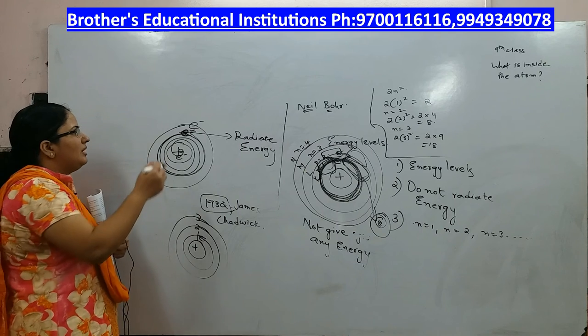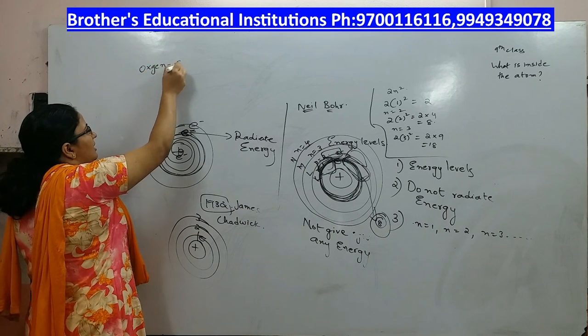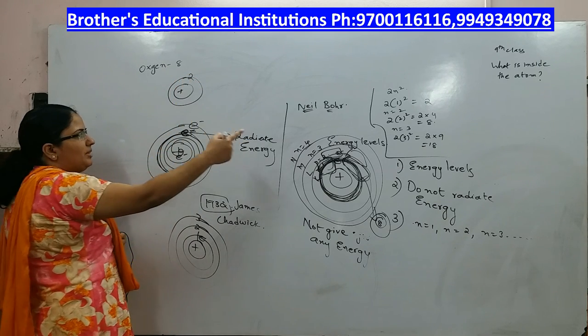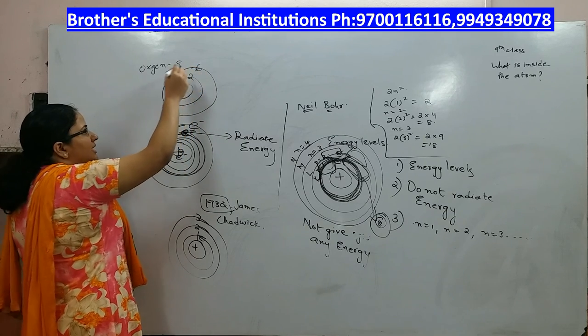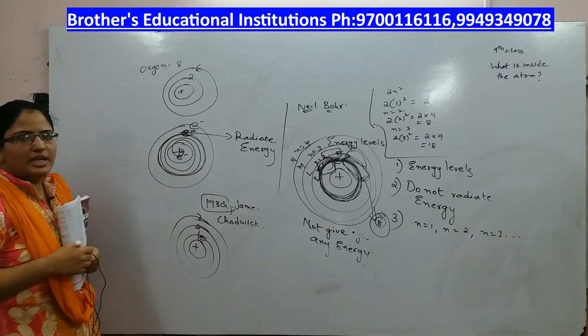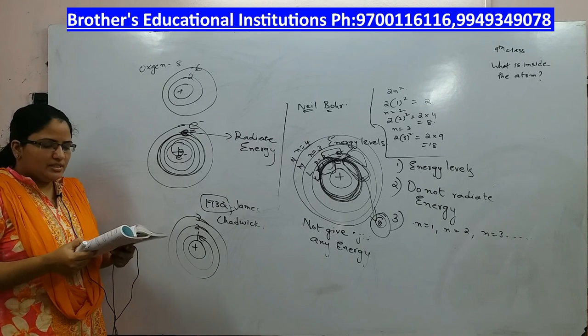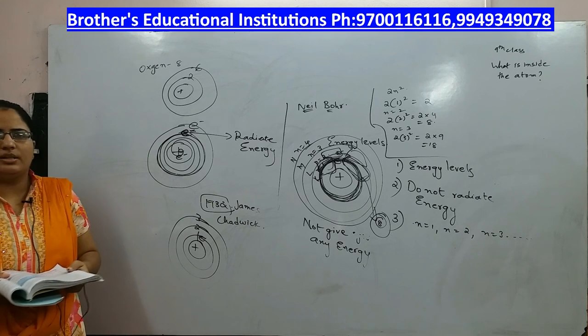For example, oxygen's atomic number is 8. In the first shell we can fit 2 electrons as per the formula 2n square. The remaining 6 electrons will fill in the next shell. This is how the filling of electrons takes place as per Bohr-Bury's rule. So that's about today's class, children. We shall continue in the next class.